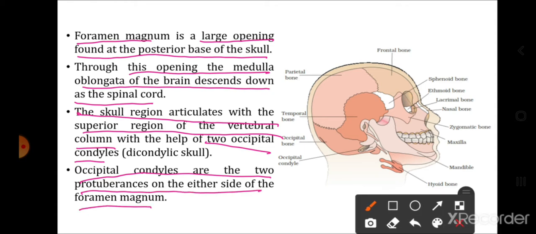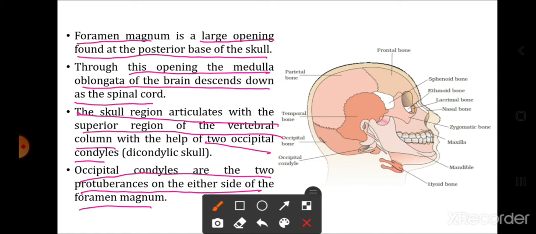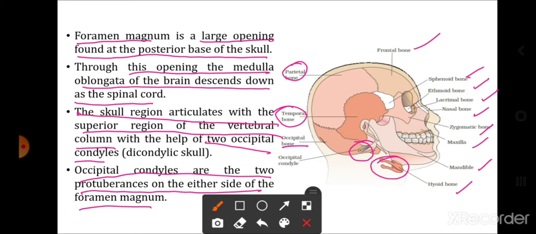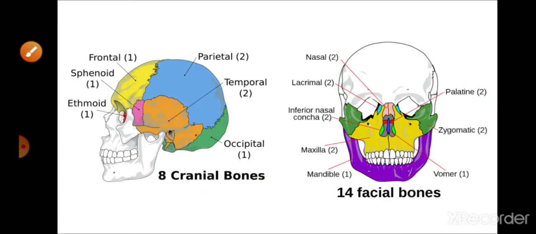So see students, this is the structure of the skull. This is the frontal bone, these are the two parietal bones, there are two temporals, one occipital, and this is the occipital condyle. This is the sphenoid bone, ethmoid bone, lacrimal bone, nasal bone, zygomatic bone, maxilla, mandible, and the single U-shaped bone present at the base of the buccal cavity, which is called the hyoid bone. Clear? So that is regarding the skull region.